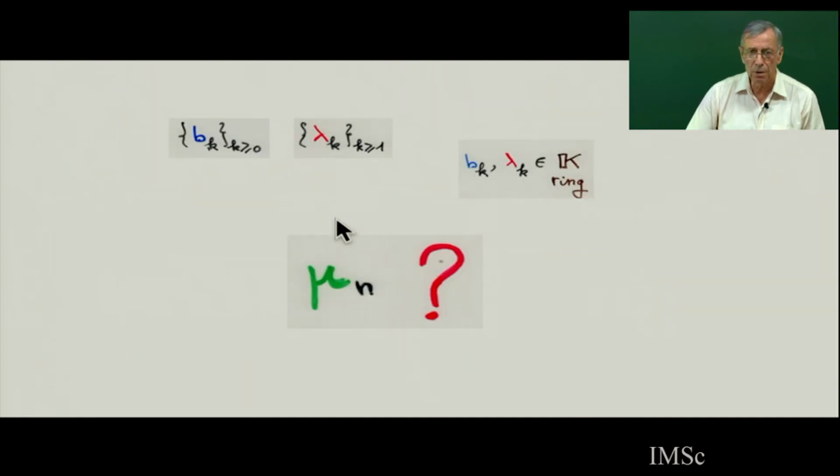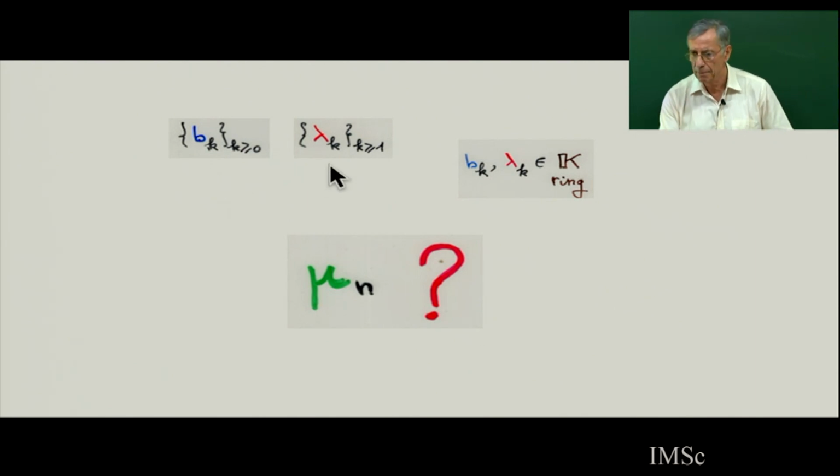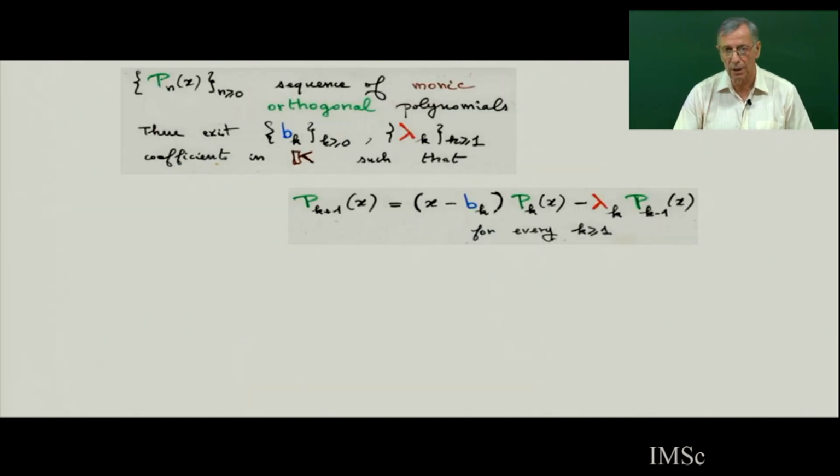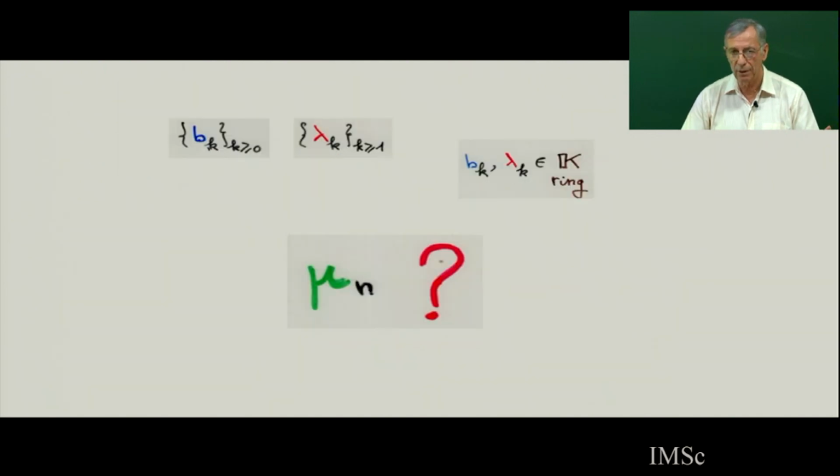So the main question: you give me 2 sequences b_k and lambda_k, any sequences. This is defined by a 3-term recurrence relation. This defines the sequence of polynomials. And to prove Favard's theorem, you have to find the mu_n.